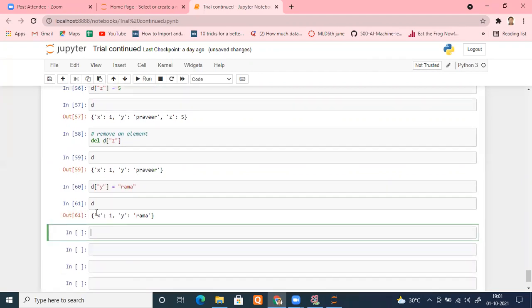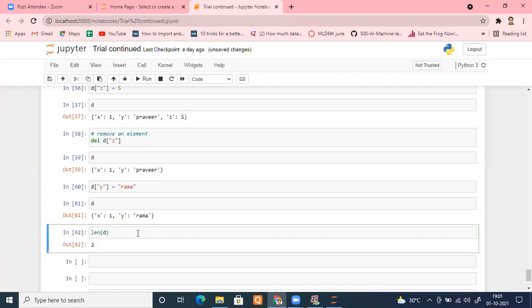So I have a dictionary D with X and Y. Suppose I want to check how many elements my dictionary is having. So we always have the len function. It works almost everywhere, right? So I'm putting D here. It will show me the value 2. Checking the length of the dictionary checks how many key value pairs are there. With the help of this, I can return it easily.